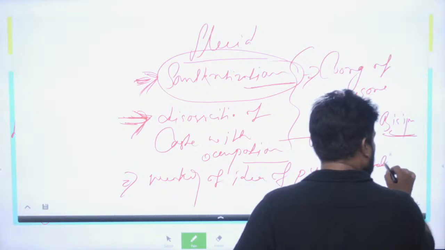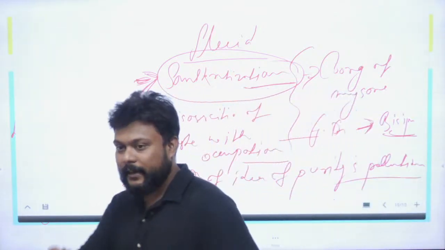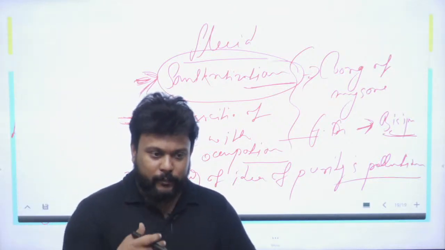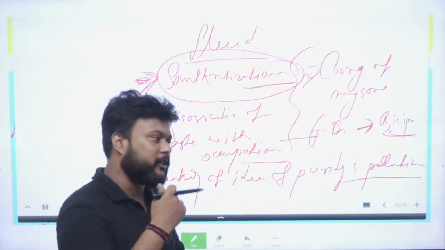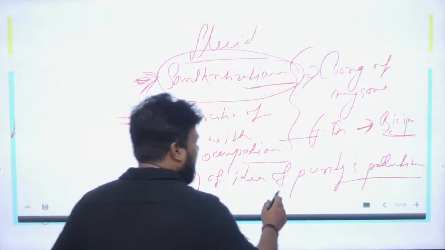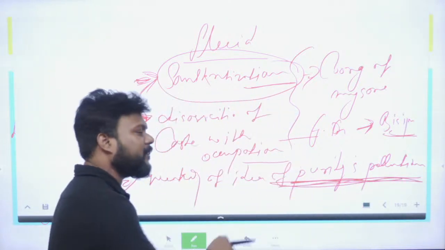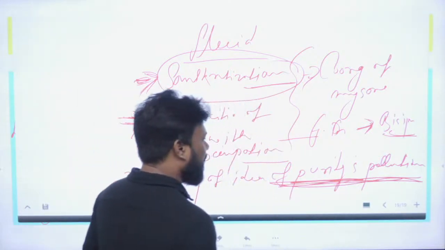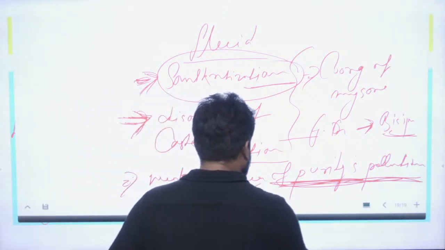Purity and pollution. This idea, this caste hierarchy, is based on the idea of purity and pollution. But because of the rise in industrialization and westernization in this modern time, you can observe that such aspects of purity and pollution have been done away with, or are decreasing with time. So you can observe more cases of intercaste marriage and inter-community marriage here.